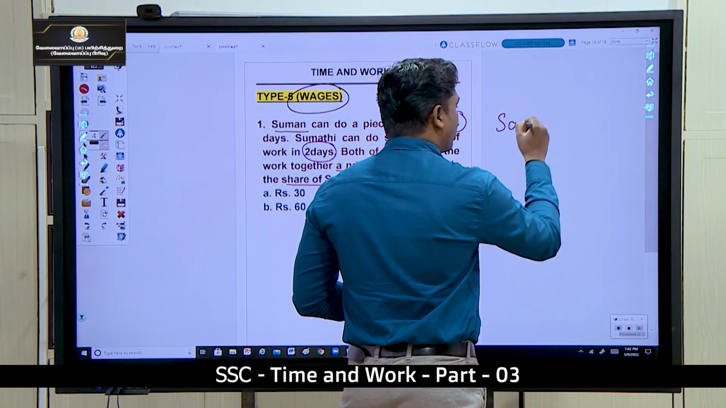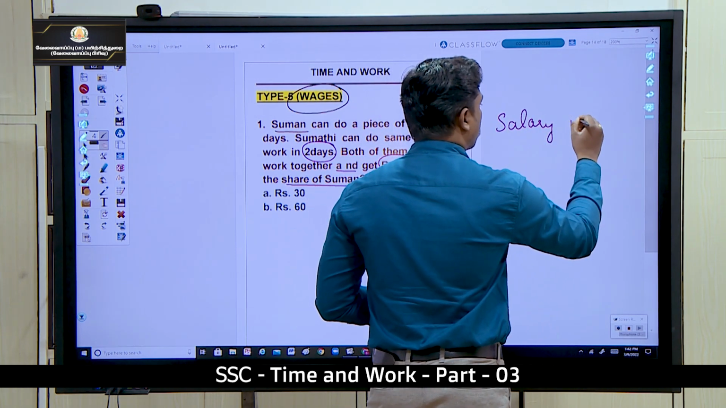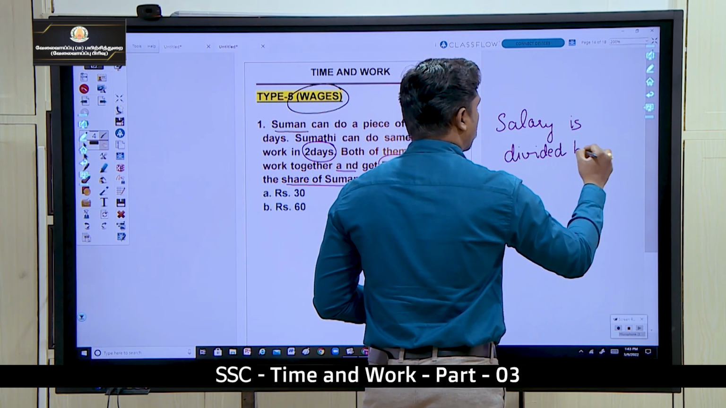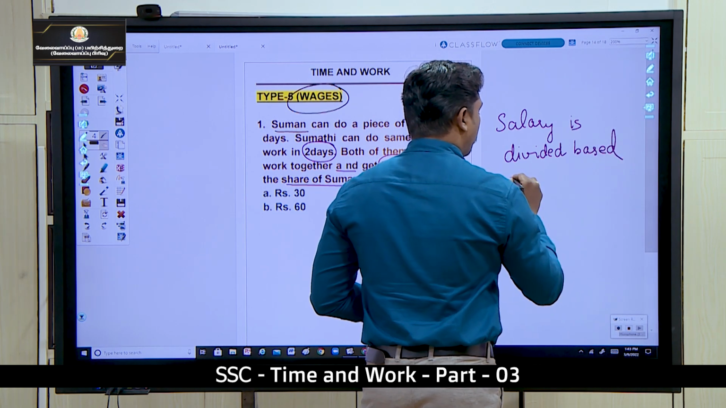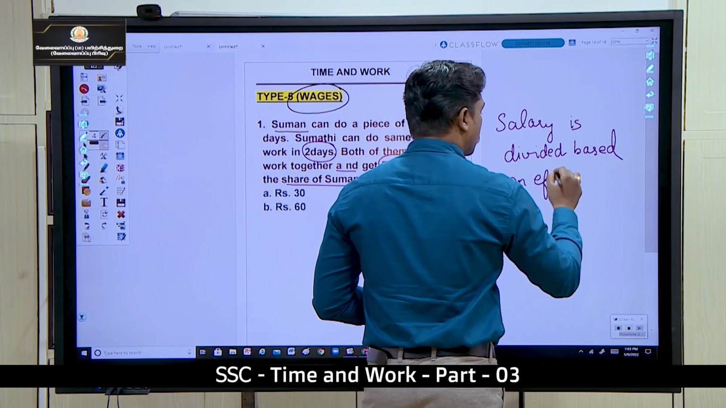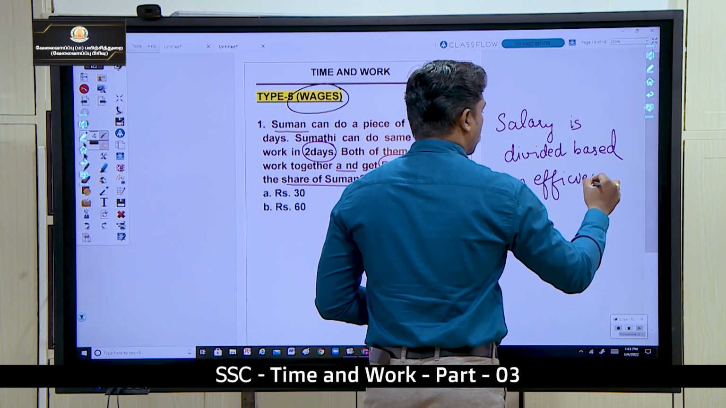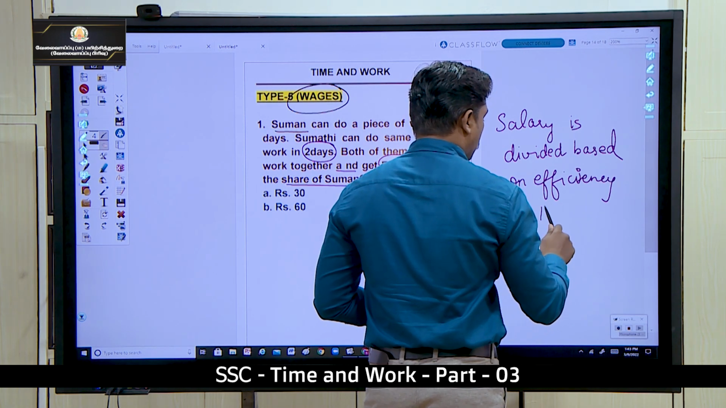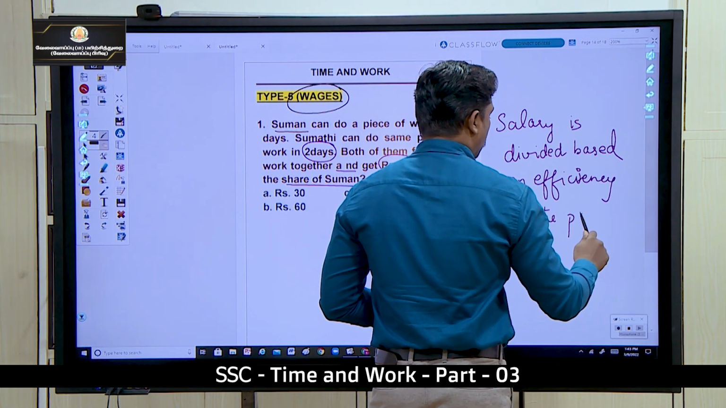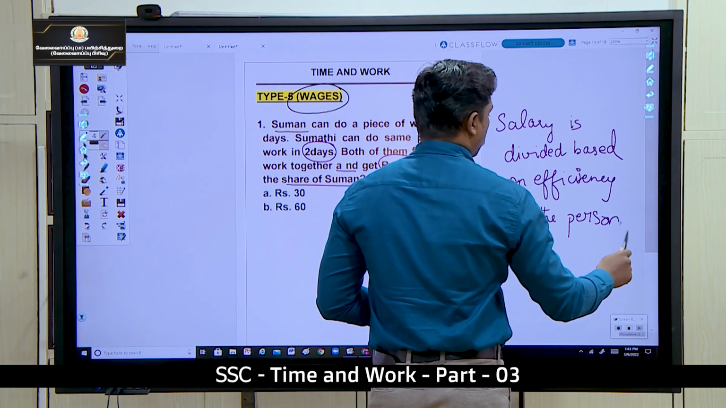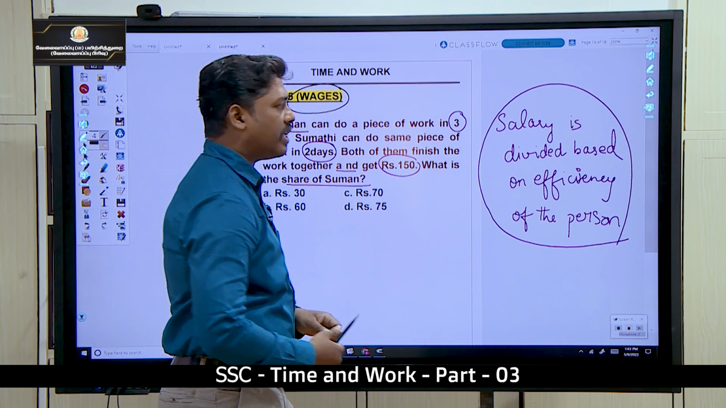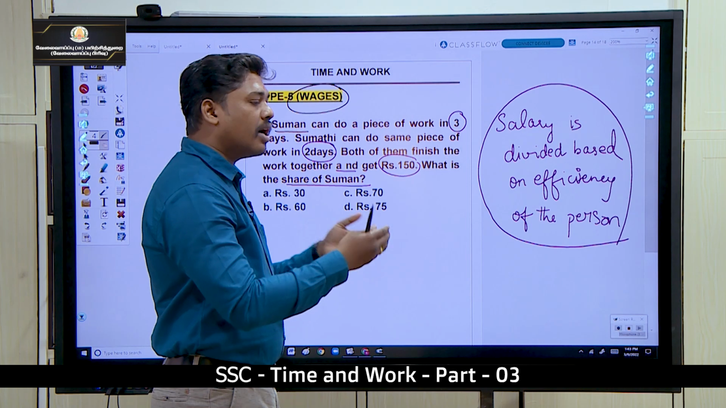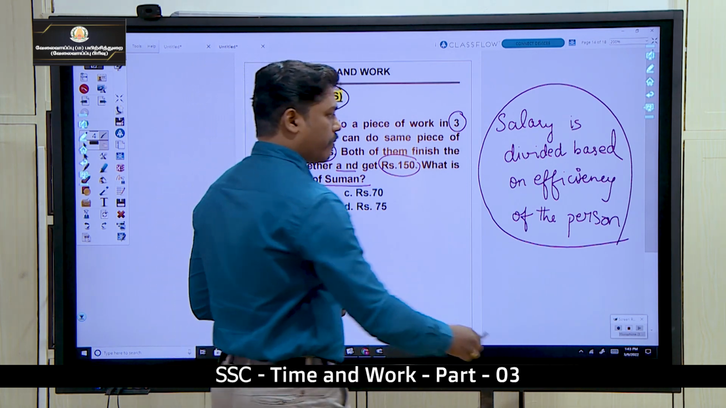Salary is divided based on the efficiency. Salary is divided based on the efficiency of a person. To the extent that he works efficiently, to that extent the salary is divided among them.